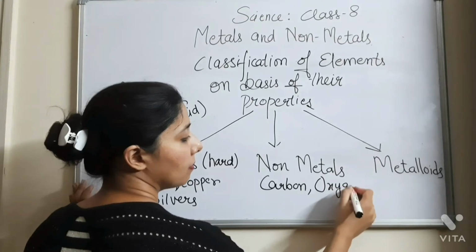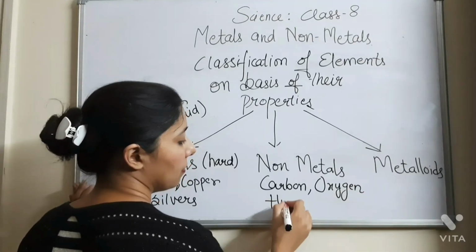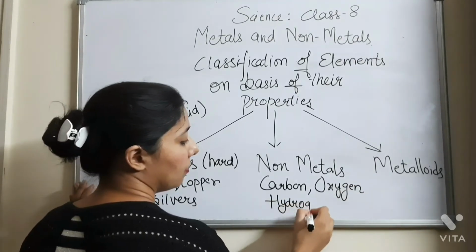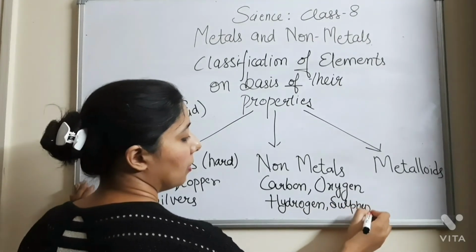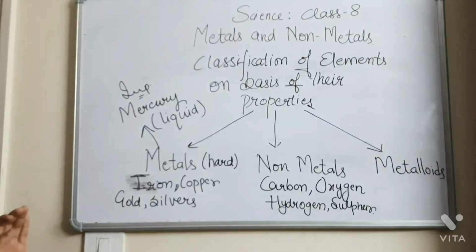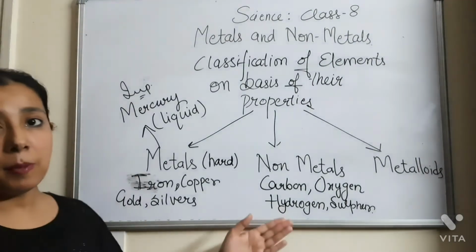oxygen, hydrogen, sulfur. So these are the examples of some non-metals, and the examples of metalloid.